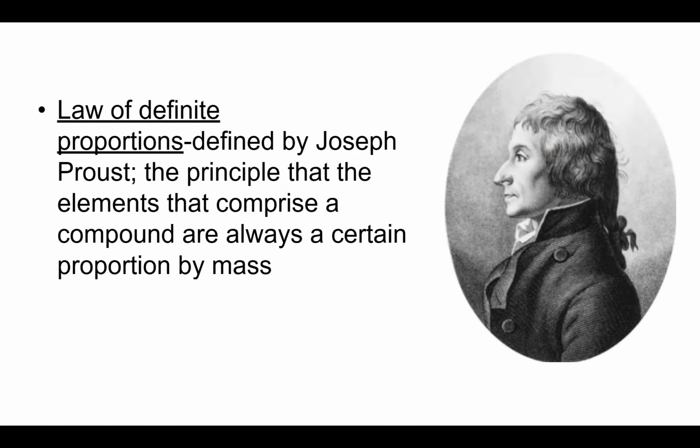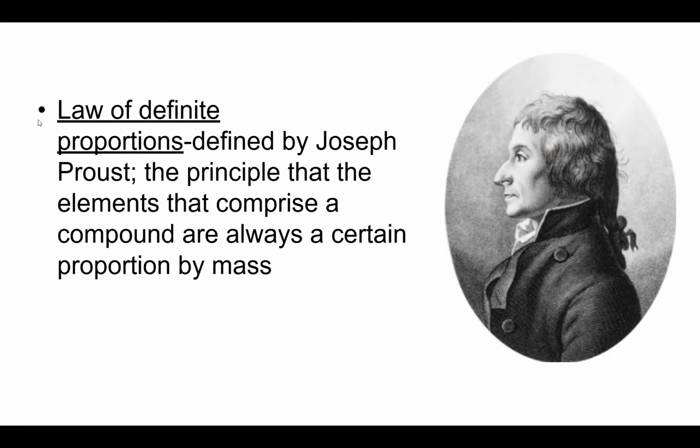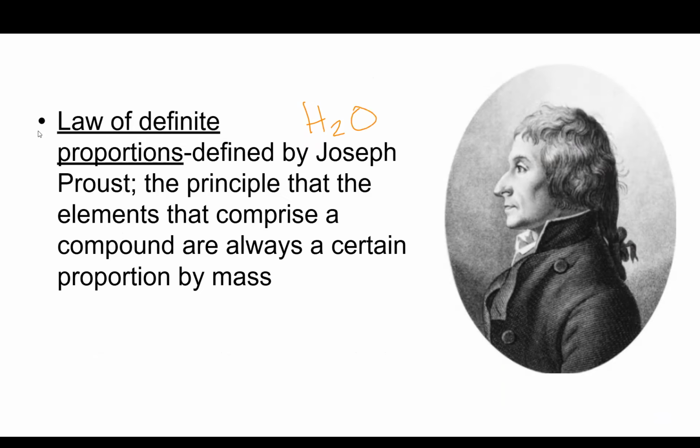The law of definite proportions, which we talked about last week as well, was defined by Joseph Proust. And it's the principle that the elements that comprise a compound are always in a certain proportion by mass. So I have mentioned before the example of H2O. In every compound of water, you will have 2 hydrogens and 1 oxygen, no matter where you find water in the universe.